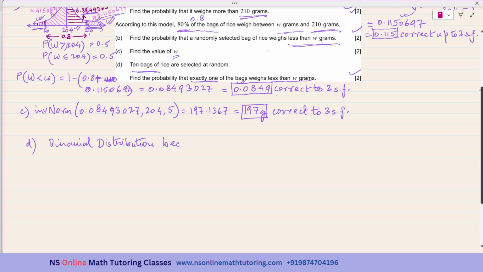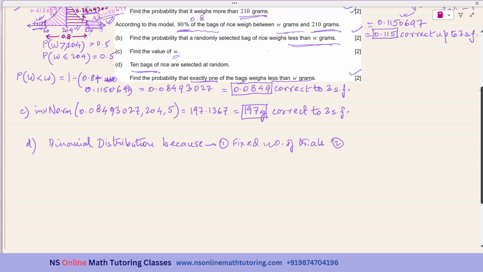For that, you may write binomial distribution because one, there is a fixed number of trials. Second, two outcomes: either it will be less than or it will be more than. Less than means less than or equal to, and more than also means more than or equal to.